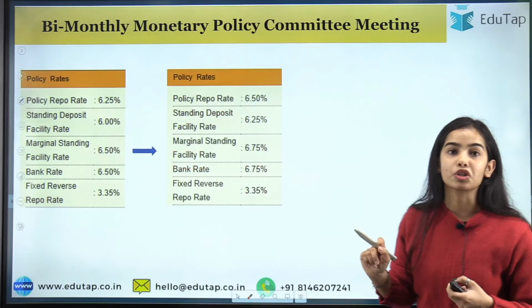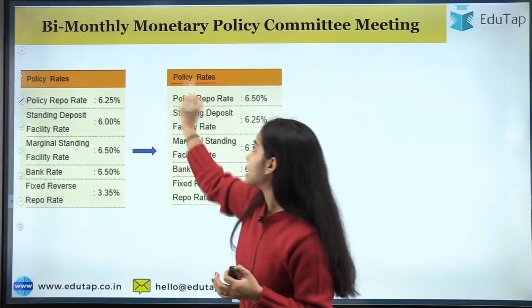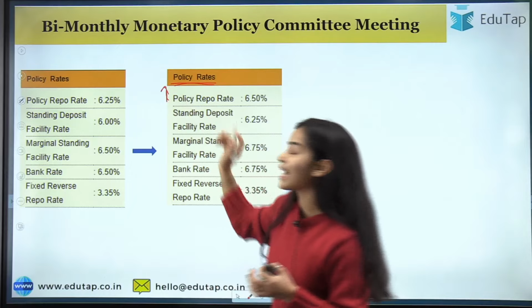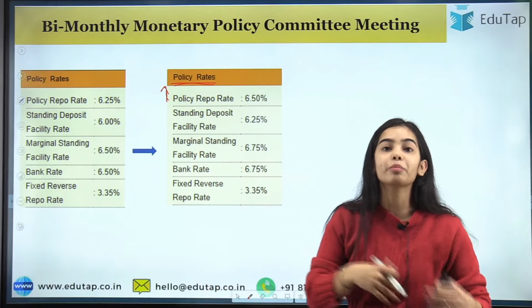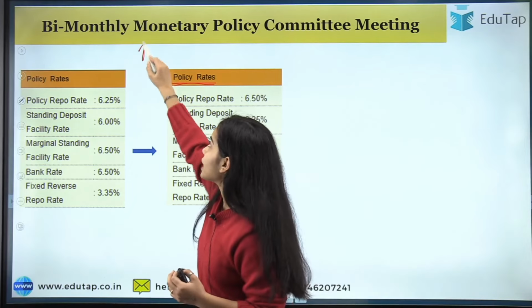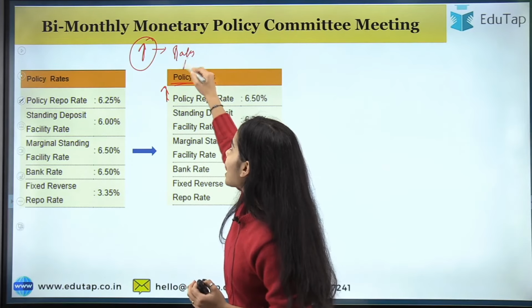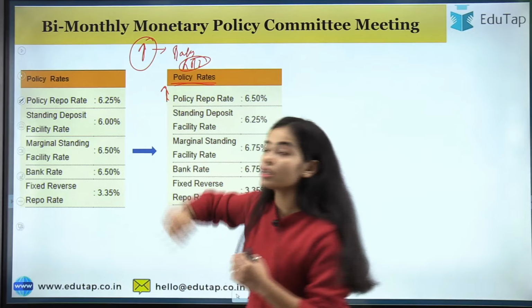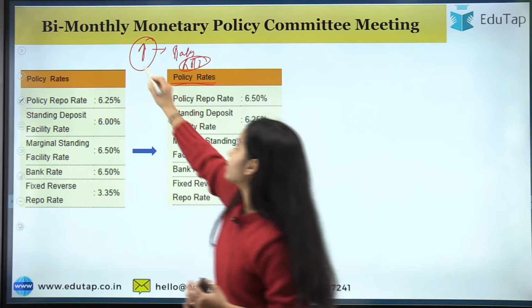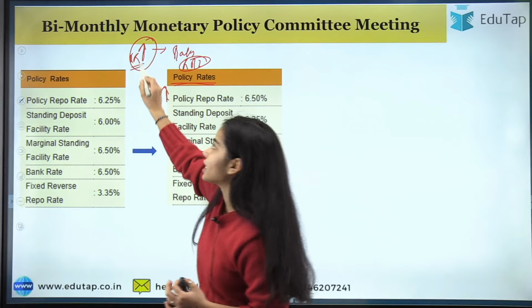Now coming to the policy rates. We know that the repo rate has been increased. Increasing repo rate means what? The repo rate is the percentage rate at which the banks take loans from the RBI. So the RBI is giving the loans to the banks at this percentage, at the repo rate percentage.